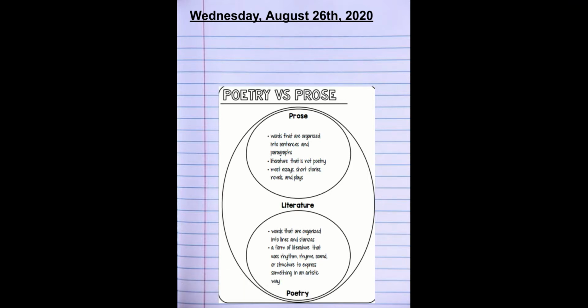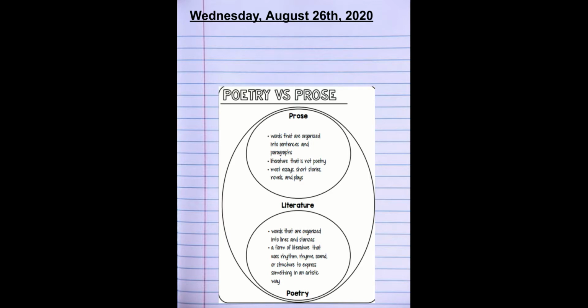Just like when you categorize anything else, you have to look at certain rules that will either make something one thing or another. And with literature, there are rules that will make the piece of literature either prose or poetry.